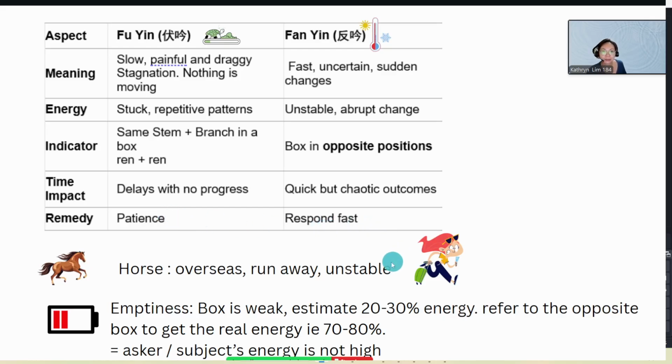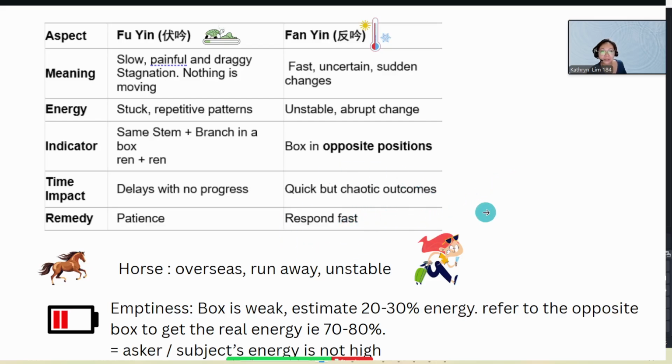About the time impact: in the Fan Yin chart, things are moving quickly. We say it's unstable and things are moving fast. That means in terms of time, you have to move on and be very quick, because it can lead to a chaotic outcome. So you have to respond very fast.